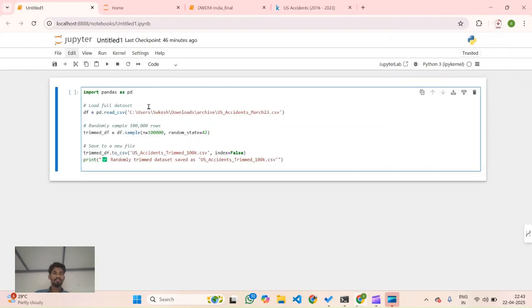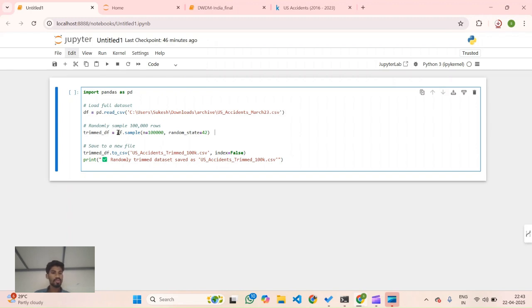After downloading, this contains more than 23 million records. So we have to trim the dataset to 1 lakh records. For that, we are using the Python library called pandas. Here, the file we downloaded is in this path, and we are reading it into a data frame using pandas.read_csv, and this data frame holds the file.